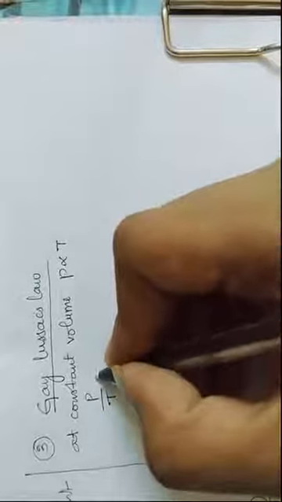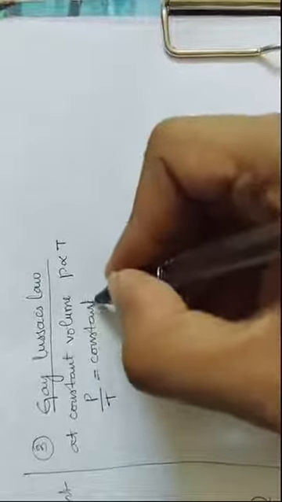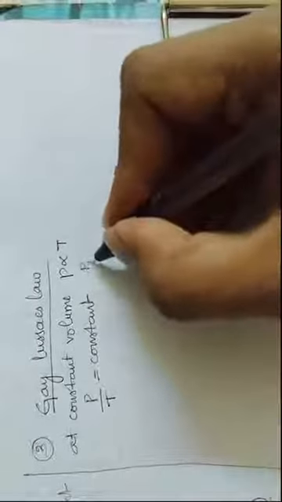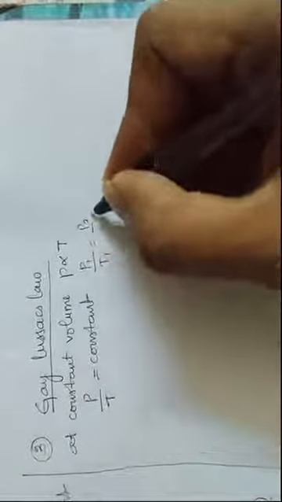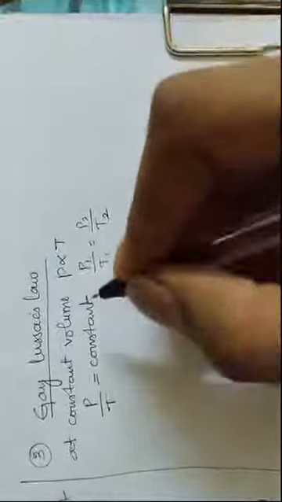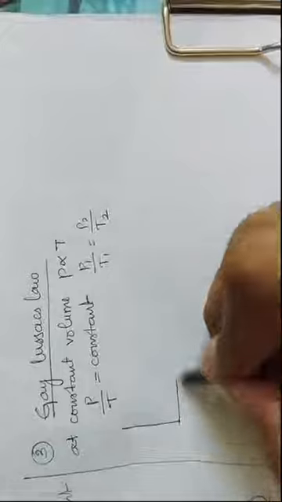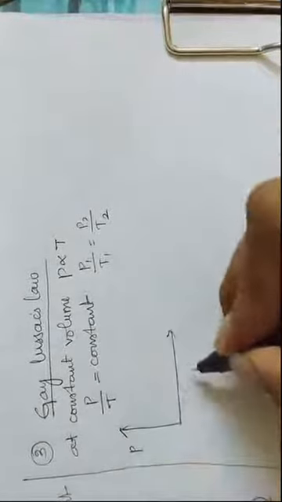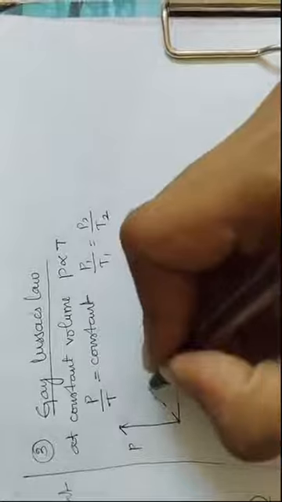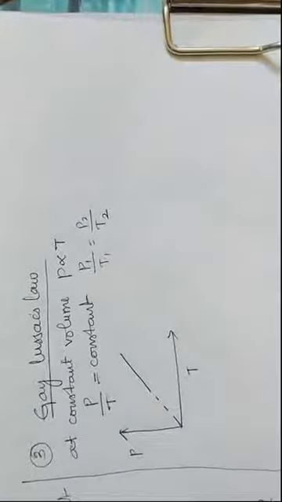The next law is Gay-Lussac's law. Now in this Gay-Lussac's law, what happens? At constant volume, pressure is directly proportional to the temperature of that gas. So P by T is a constant. We can write this as P1 divided by T1 is equal to P2 divided by T2, right? If you draw a graph of P versus T, we will get a straight line. Similar graphs can be redrawn.